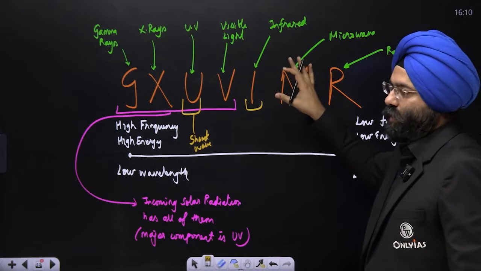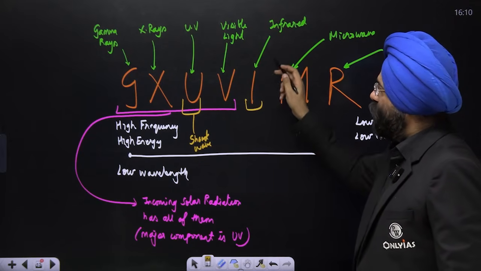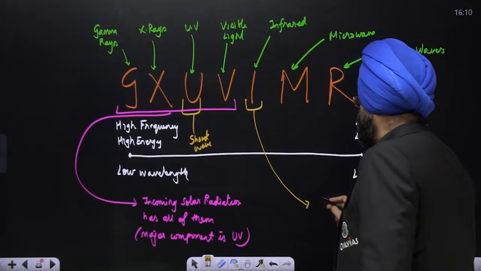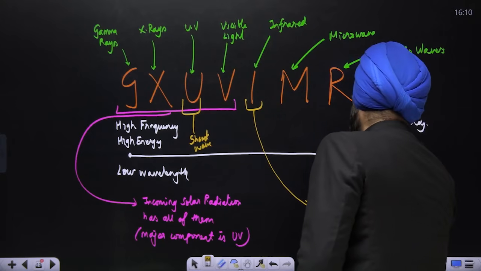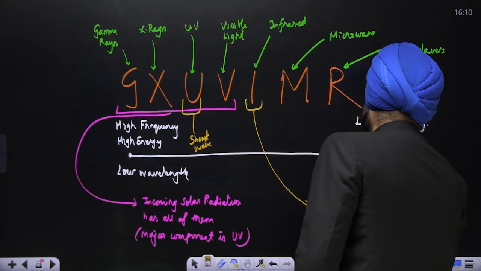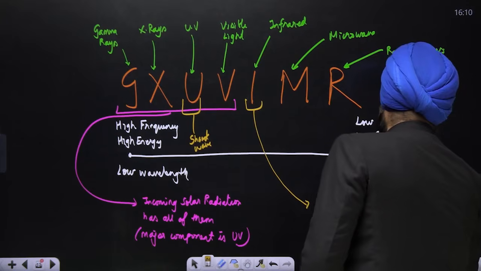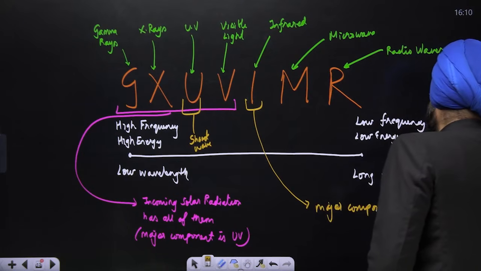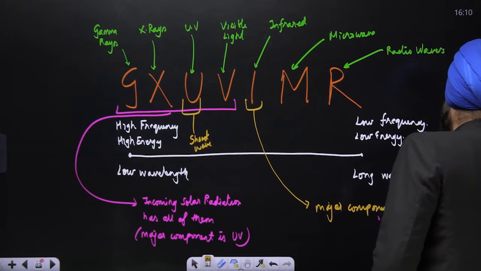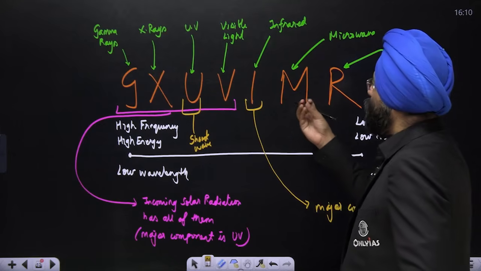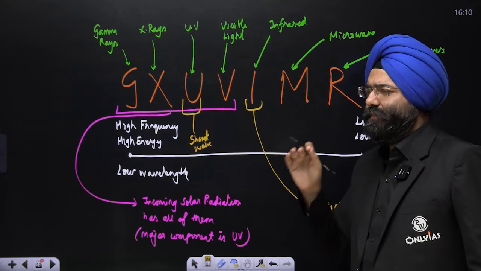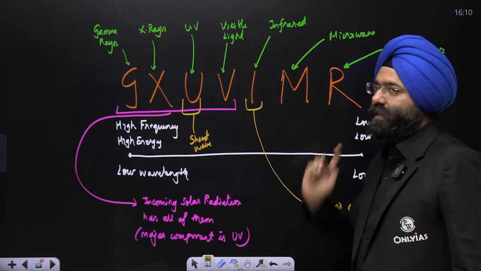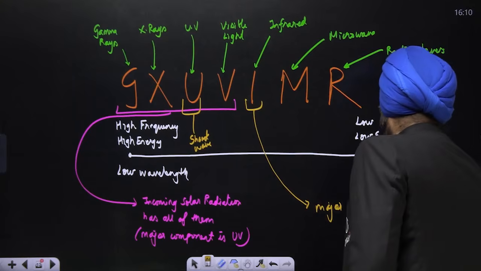Low energy, low frequency and higher wavelength. So, infrared is the major component of terrestrial radiation. Many will say, sir, are microwave and radio waves present in some amount? Yes, a very minuscule amount, but the major is infrared.